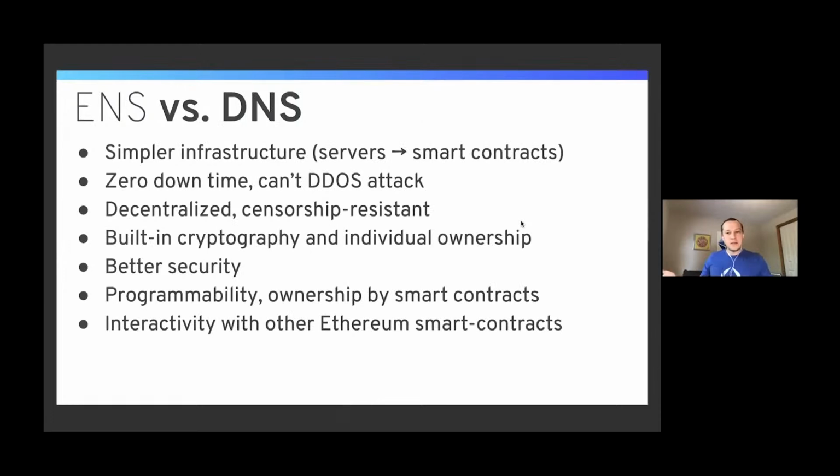So how does ENS compare to DNS? Why would you use ENS at all? Well, ENS has a much simpler architecture. The DNS servers are replaced by smart contracts. ENS has zero downtime. You can't DDoS attack it because you're literally reading it. You could be reading it from your own local node. It's more decentralized, censorship resistant, and has built-in cryptography and individual ownership, which means better security. And of course, you get all the benefits of programmability and interactivity with other smart contracts on the Ethereum blockchain, which of course DNS doesn't have at all.